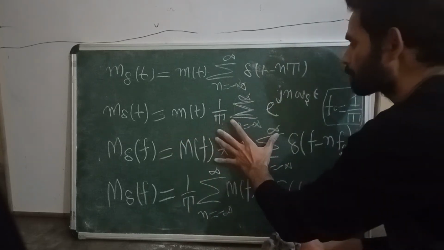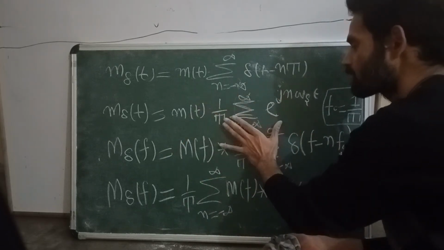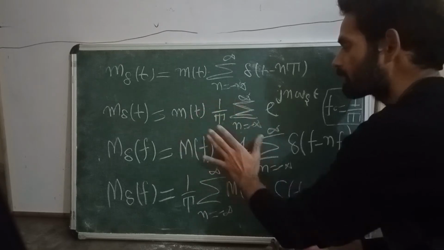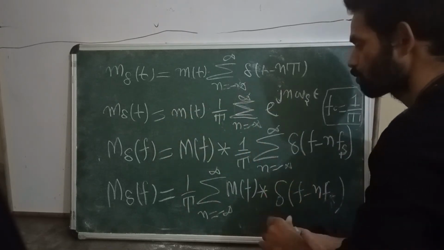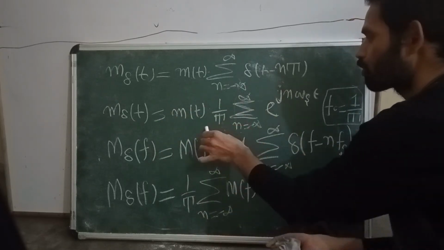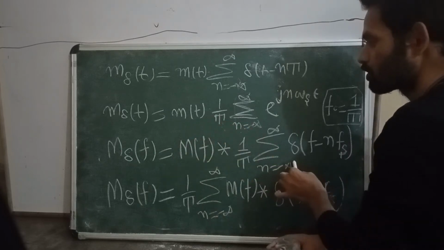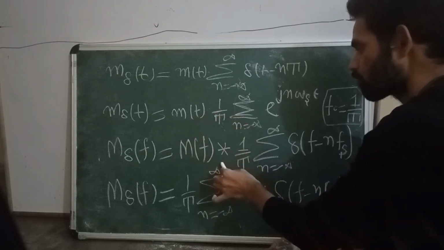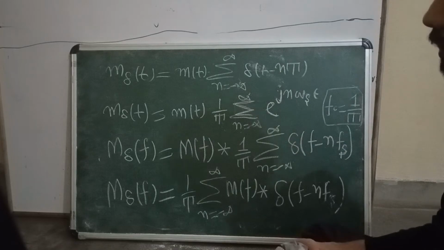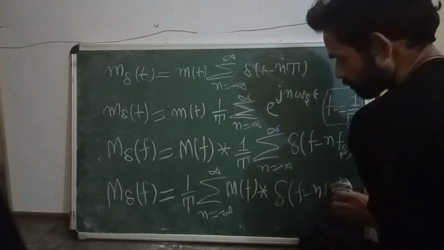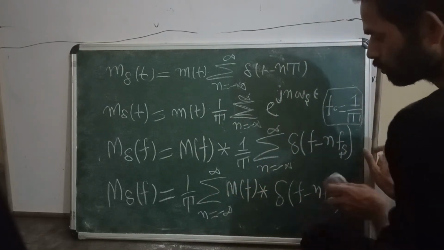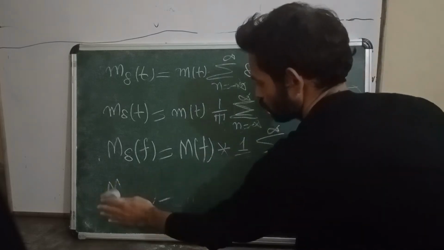Okay, so after applying this Fourier series, now we can apply the Fourier transform. In the Fourier transform, as you know, multiplication in the time domain corresponds to convolution in the frequency domain. So up to this is okay. Now I'm going to rub this.